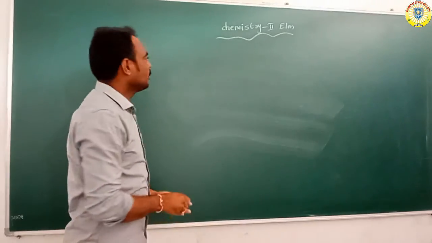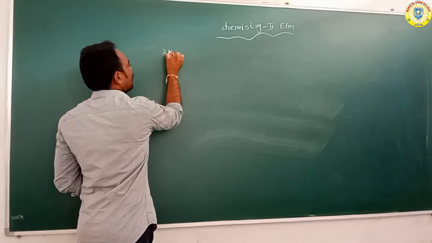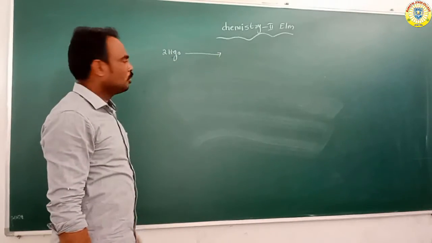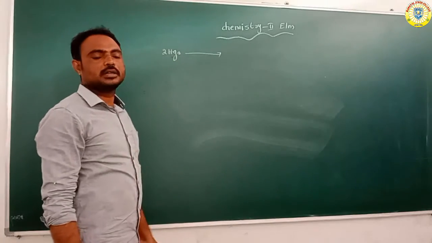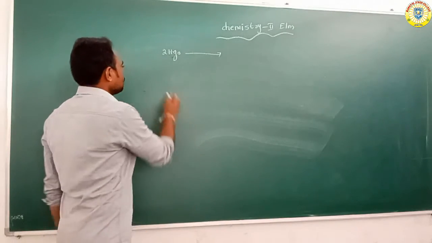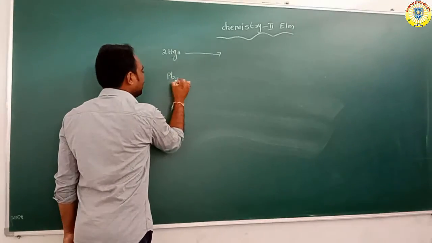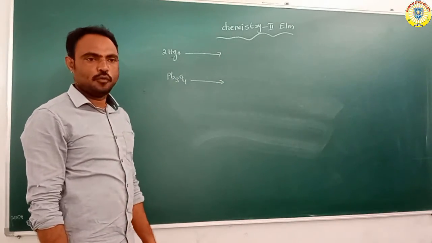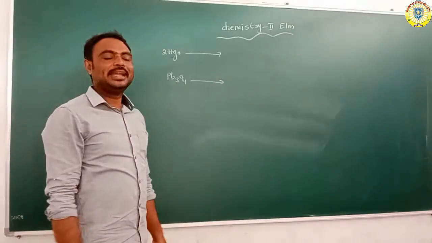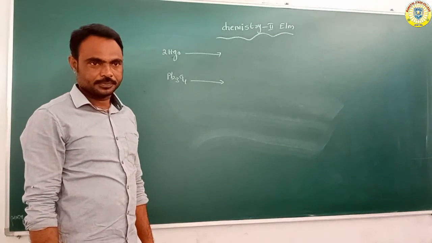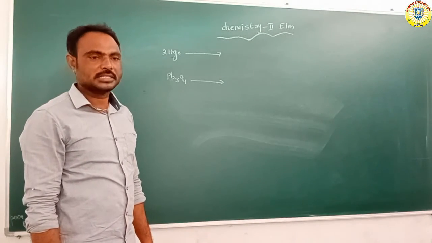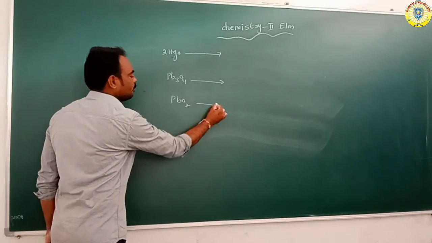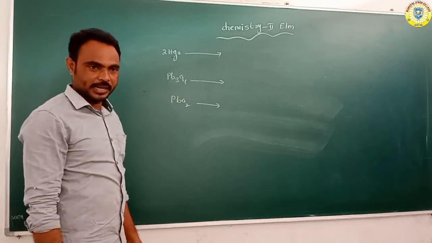Next, suppose from HgO, mercuric oxide, or from Pb3O4, lead tetraoxide, or PbO2, lead dioxide.